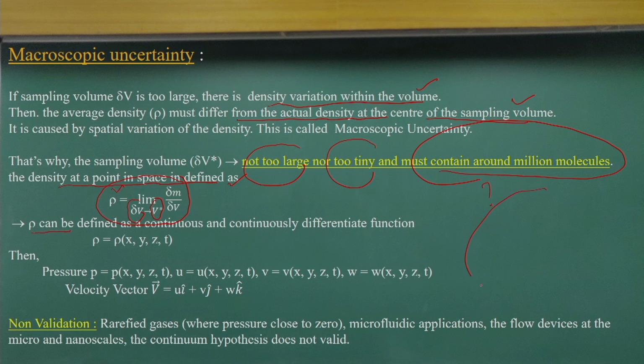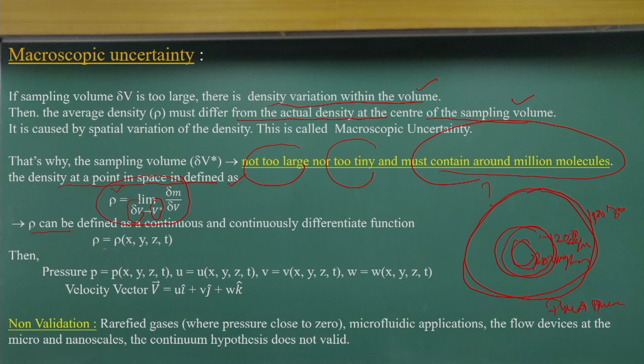Any fluid domain I consider, if density is varying, let this be 1000 kg per meter cube, this may be 1200 kg per meter cube, this will be 1400 kg per meter cube. These lines represent 1400 kg per meter cube, 1200 kg per meter cube and this. So on this fluid domain,